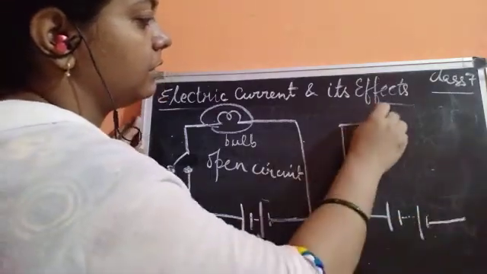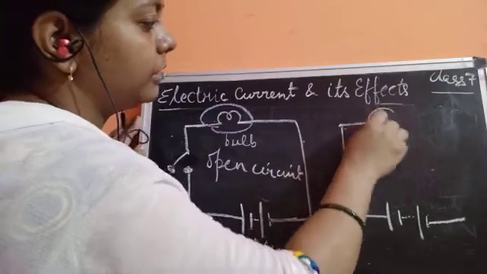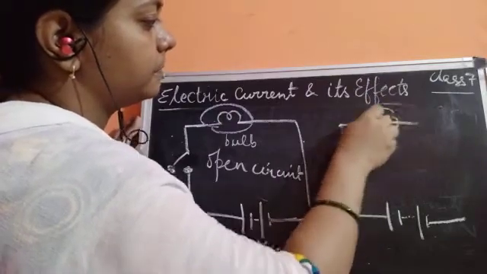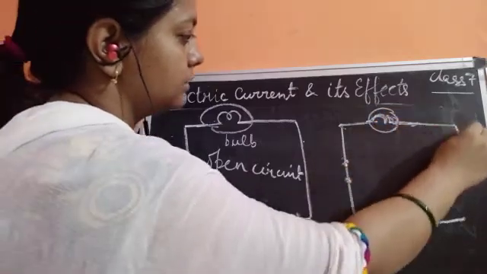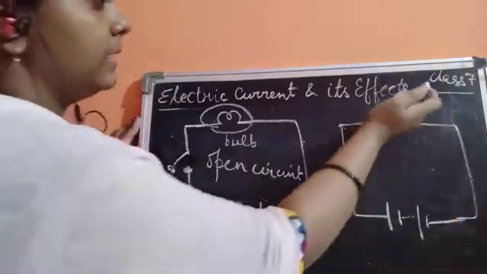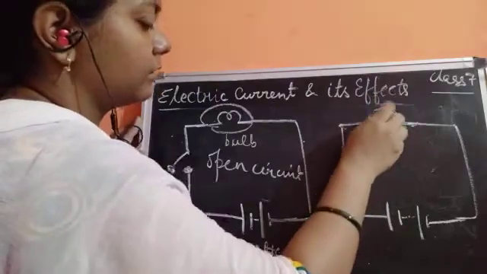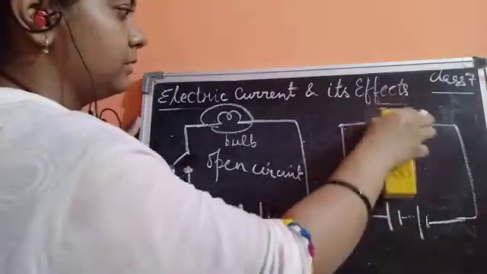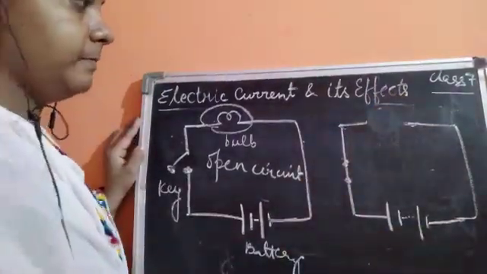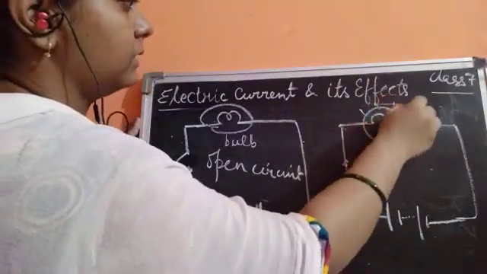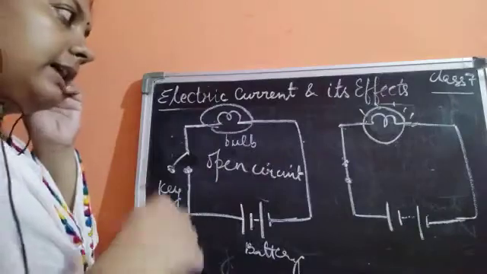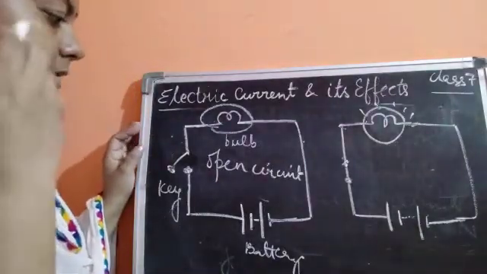Here one bulb could be drawn. Then this bulb will be glowing.